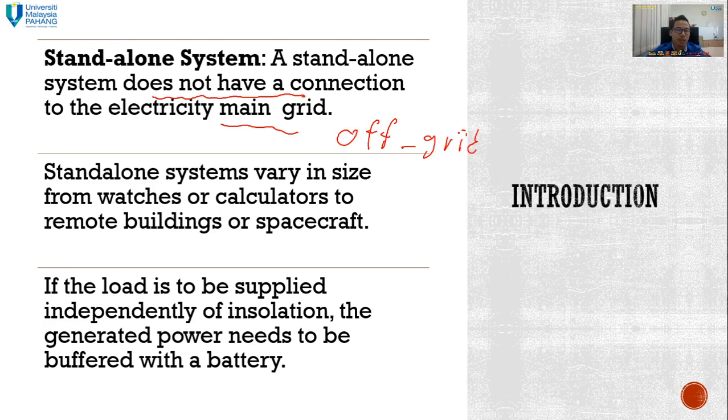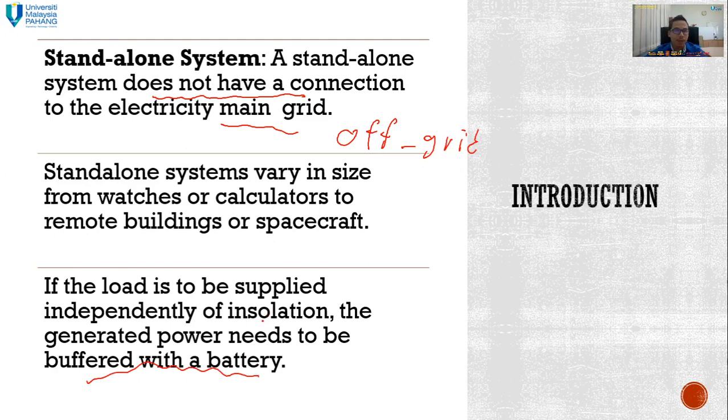Standalone systems vary in size from watches or calculators to remote buildings or spacecraft. We can start from several milliwatts until 1,000 megawatts or gigawatts. If the load is to be supplied independently of the installation, the generated power needs to be buffered with a battery. Basically, in a standalone PV system, you are generating energy directly from the sunlight through the PV module, and then you directly use it for your load.